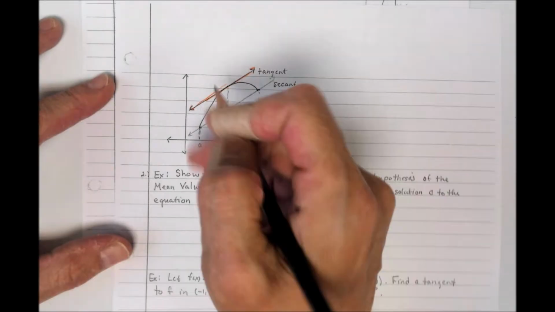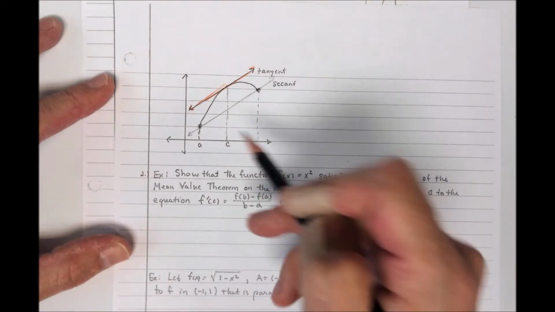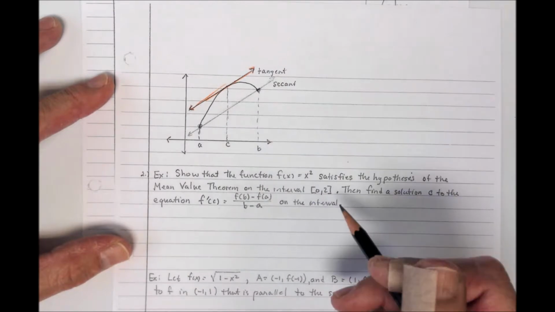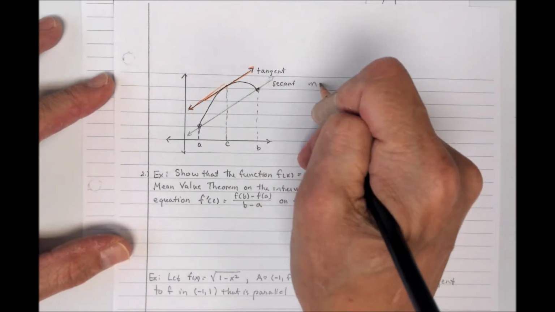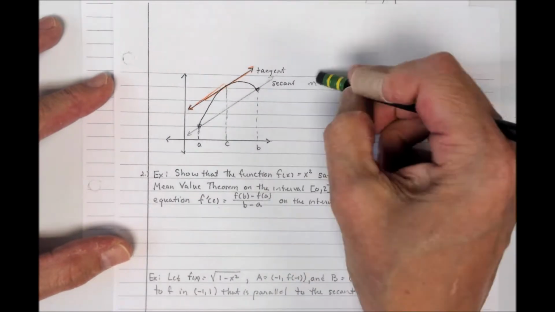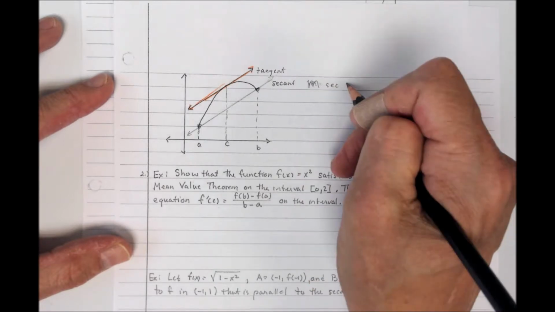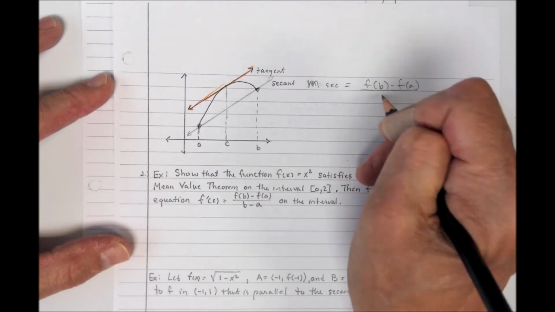Here are the endpoints from a to b. This line right here is referred to as the secant line, and its slope would be the slope of the secant line, f of b minus f of a all over b minus a.